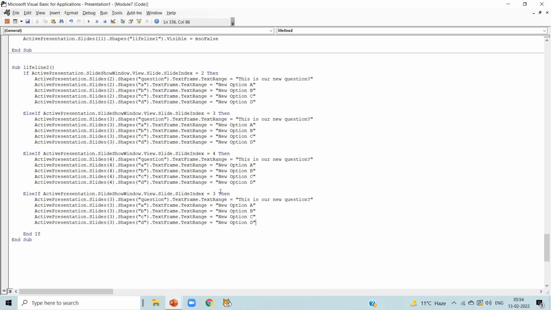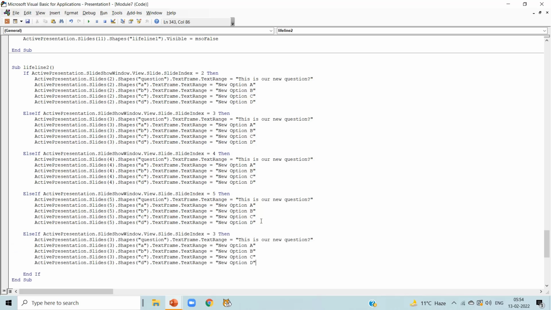Now paste the code again, and as we are talking about slide number 5, update slide number 5 in the caution, shape A, shape B, shape C and shape D. Update slide number 5 in every line.